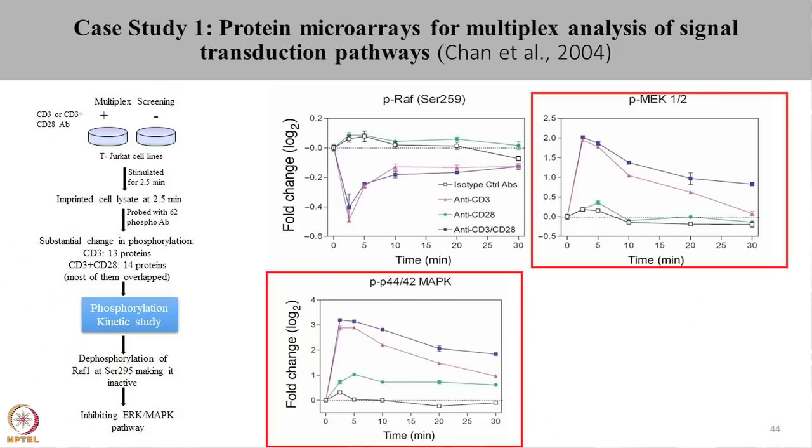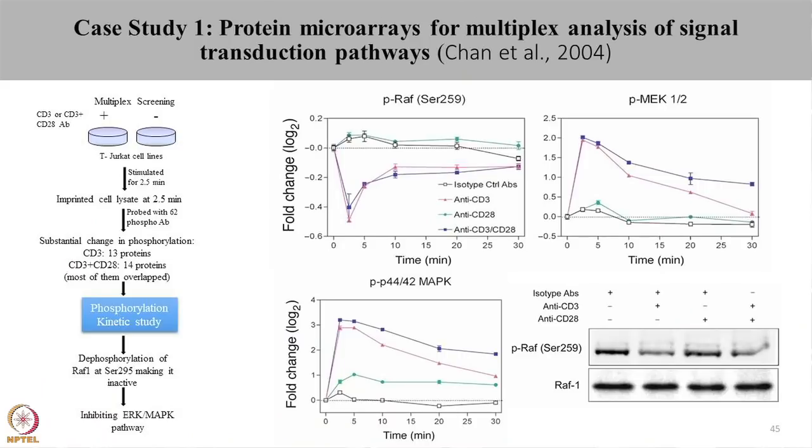Further, they studied the phosphorylation patterns of MEK and MAPK proteins. This phosphorylation pattern matched well with the dephosphorylation pattern of RAF protein, and as the RAF protein dephosphorylated, increased phosphorylation of MEK and MAPK was seen at 2.5 minutes, which substantially degraded over the period of 30 minutes in the cells treated with CD3 antibodies and the cells treated with CD3 and CD28 antibodies in combination. This dephosphorylation of RAF was further cross-checked using Western blot.